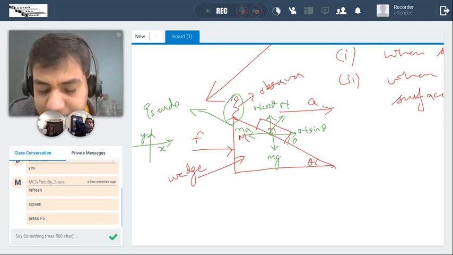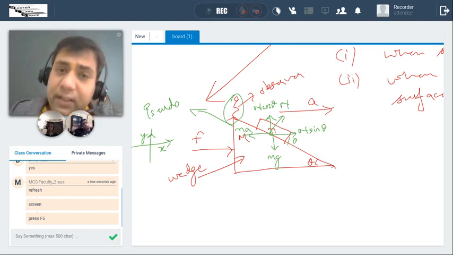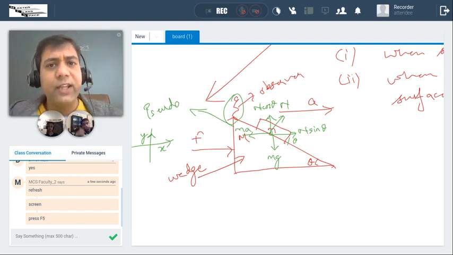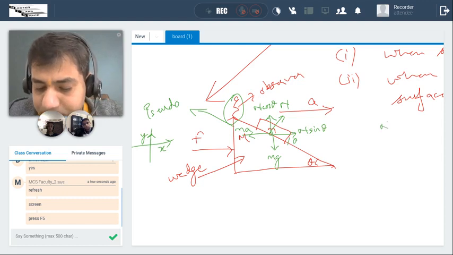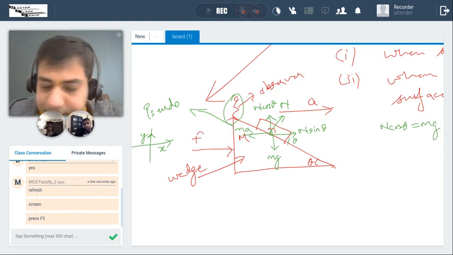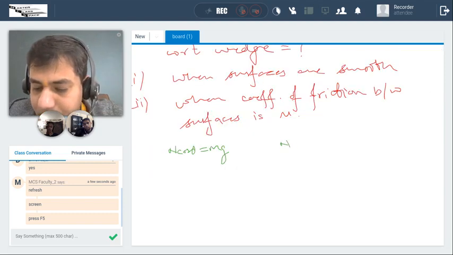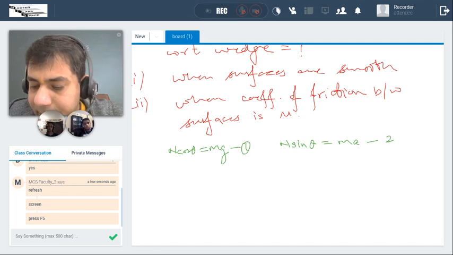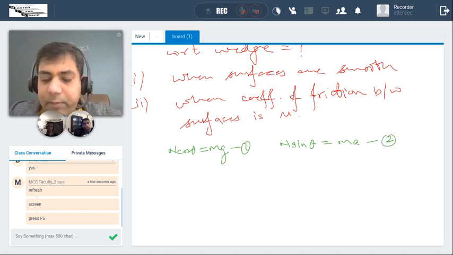So now, my dear friend, since this body is not moving, I can simply do upward force equal to downward force, right-hand force equal to left-hand force. Simply balance the forces. It's so easy. So N cos theta equals mg. I can write this as equation 1. Now I am writing the mathematical equation: N sin theta equals ma. Got it, guys?